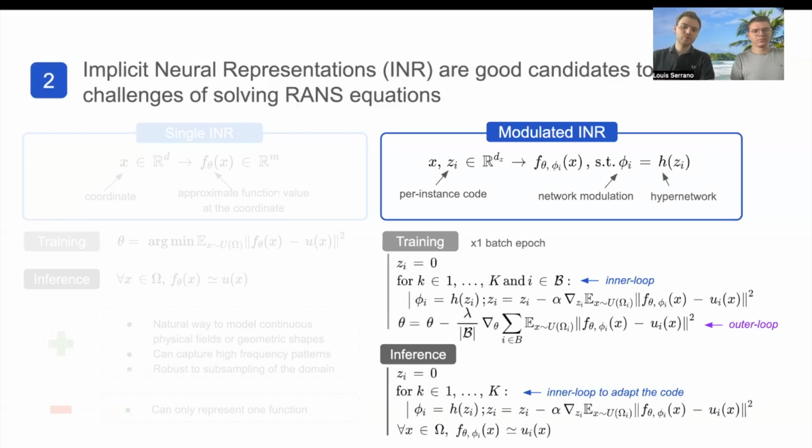So the hypernetwork will take a code z_i as input. And the training is a bit different. We need an inner loop that will adapt the code to the geometry, and then an outer loop that will adapt the common parameters. And then at inference time, we'll only adapt the code, which is very quick. And that's why it's called auto-decoding, since we can encode and decode with only the code. So now we present our method.